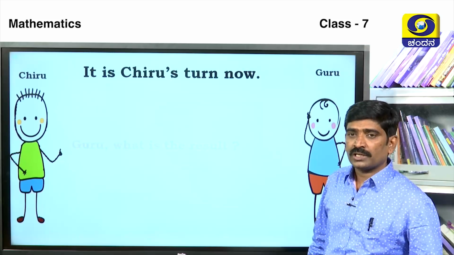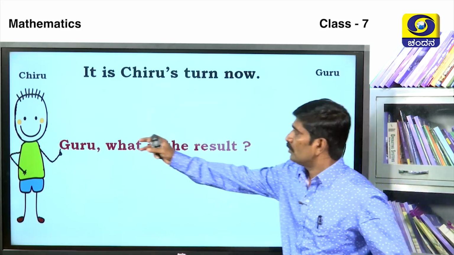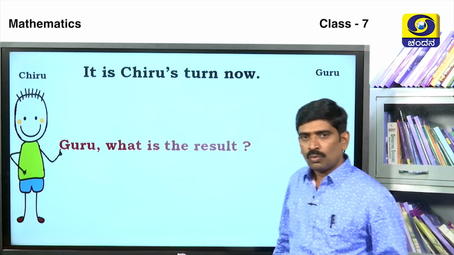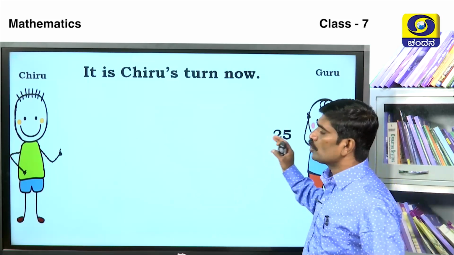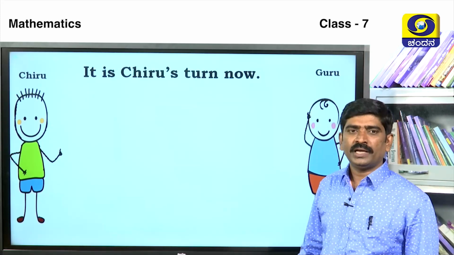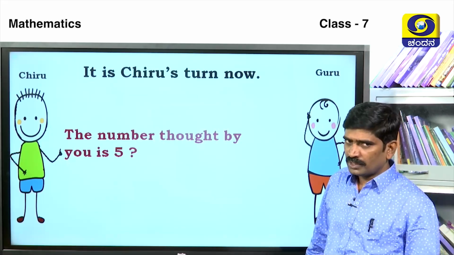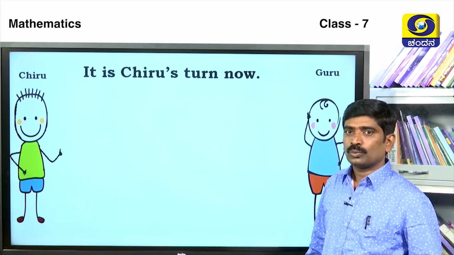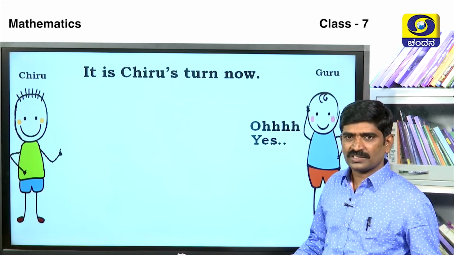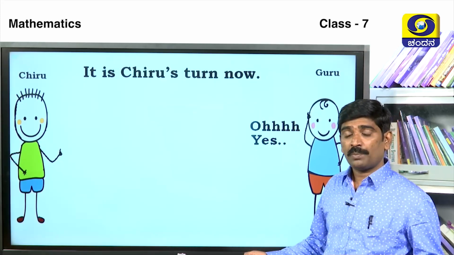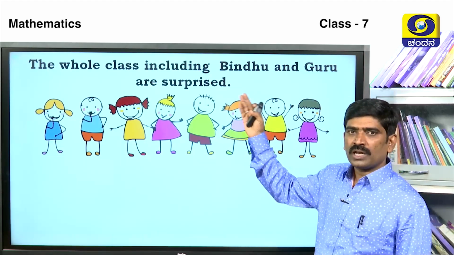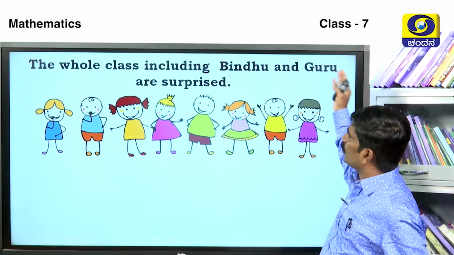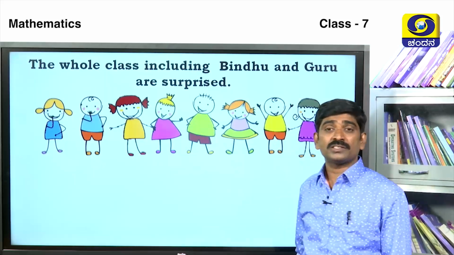Guru is thinking. Then Chiru asks, Guru, what is the result? Guru says, the answer is 25. Then Chiru says, the number thought by you is 5. Guru is very happy. How does it work? The whole class, including Bindu and Guru, is surprised.